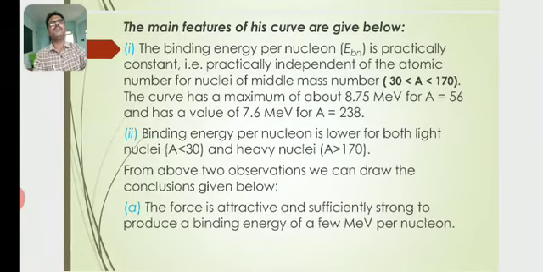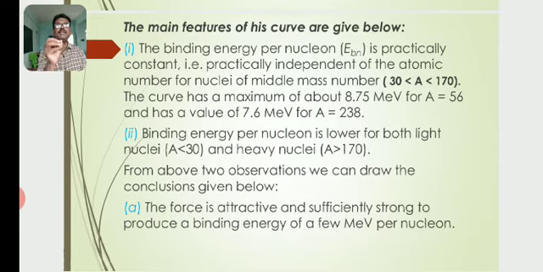Then what are the main features of this curve? The binding energy per nucleon is practically constant, that is, practically independent of the mass number for nuclei of middle mass number, A greater than 30 and less than 170. The curve has a maximum of about 8.75 mega electron volt for A equal to 56. This is the maximum specific binding energy.